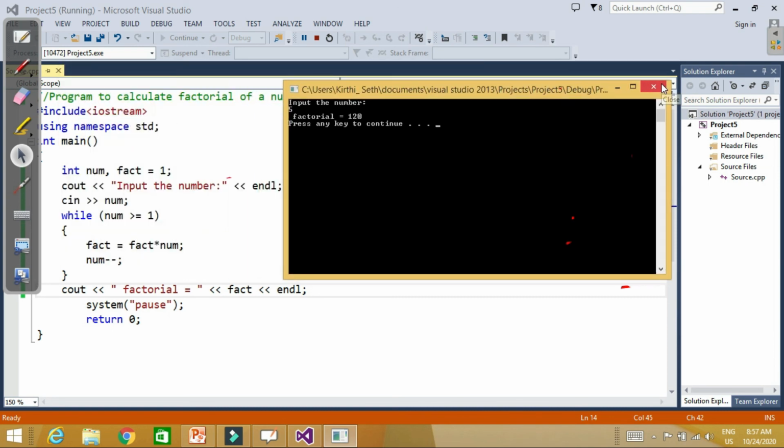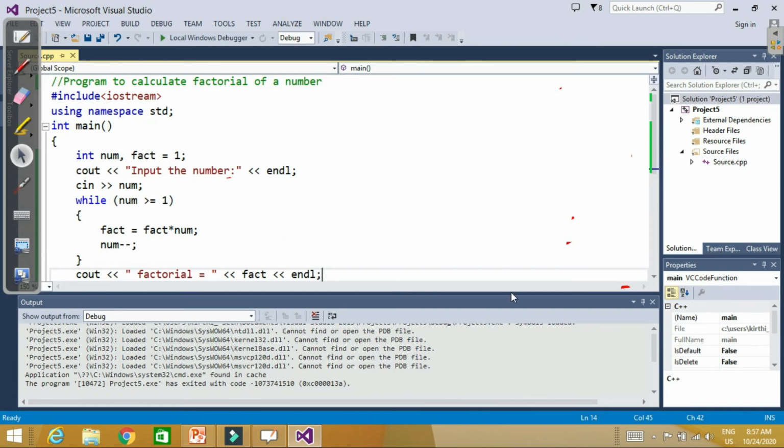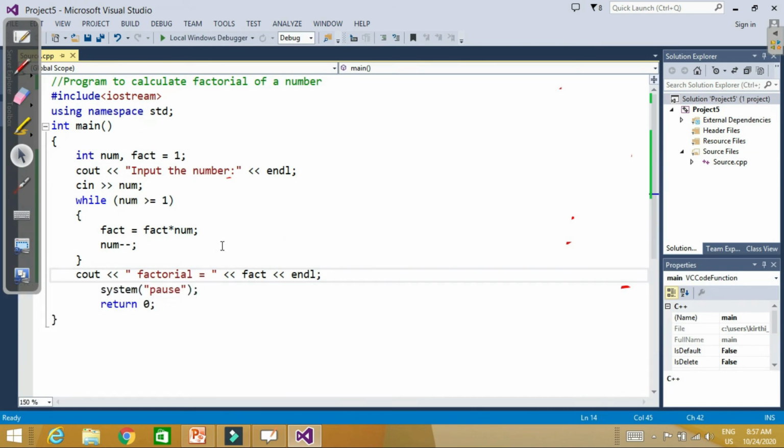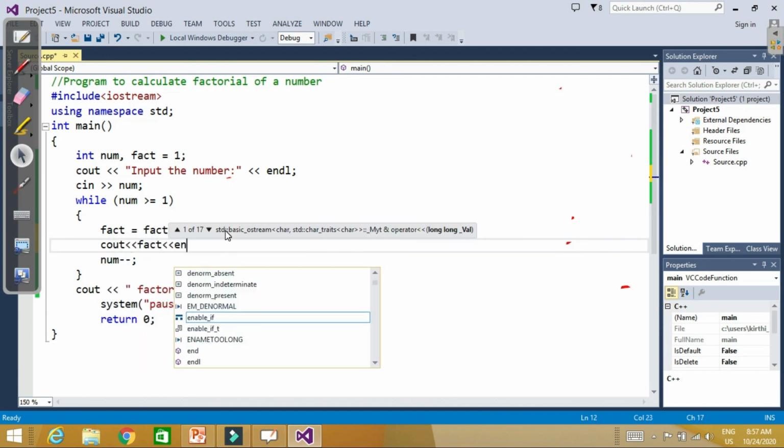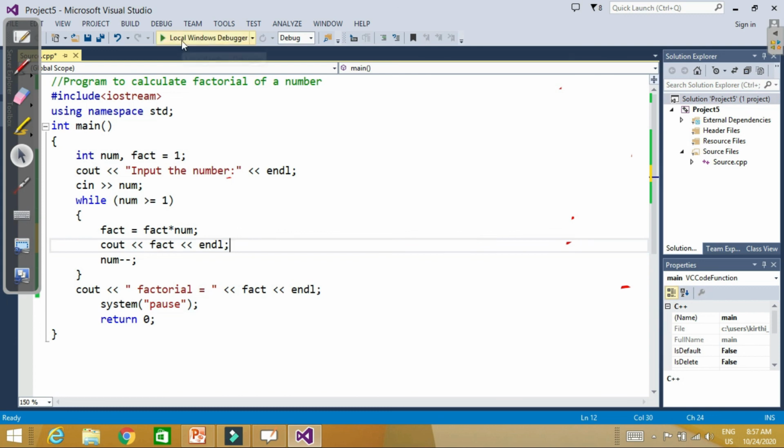Here if you want to print the intermediate steps, to check what the value of fact will be, you can print it here also. So at every step it will give you the value of fact, just to check yourself how it is working.